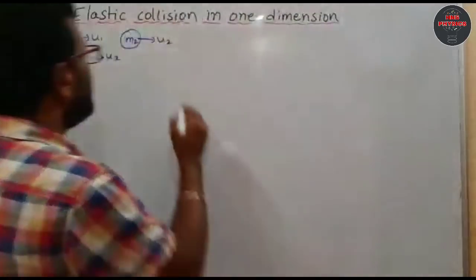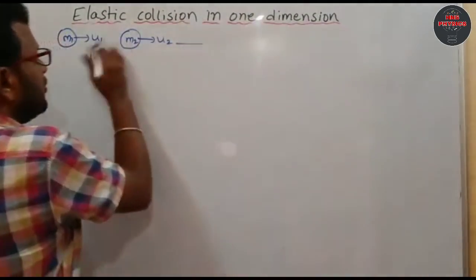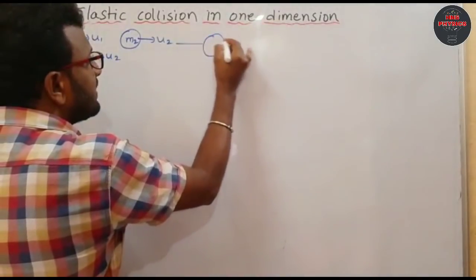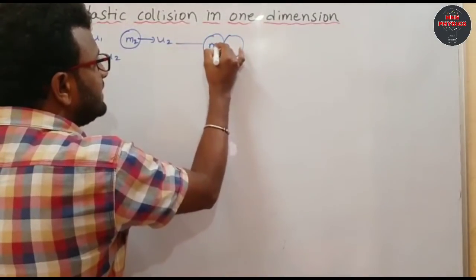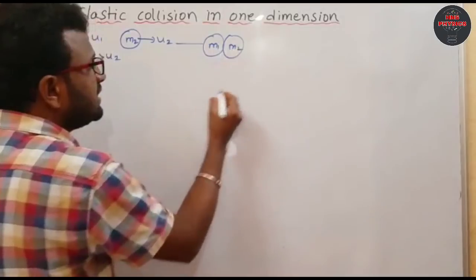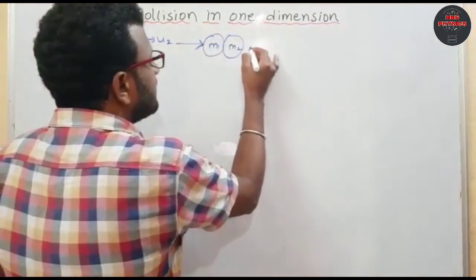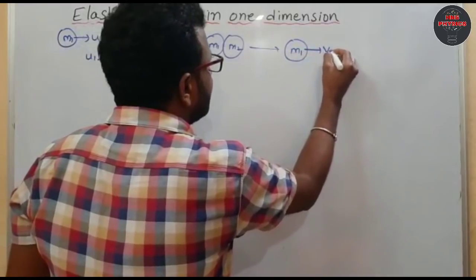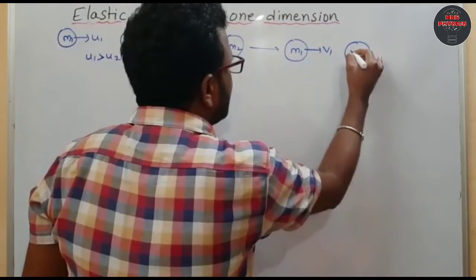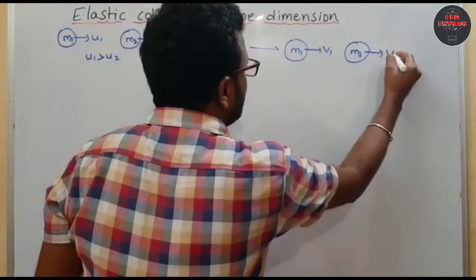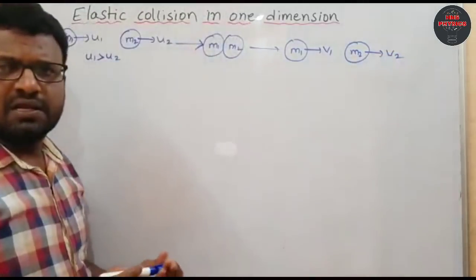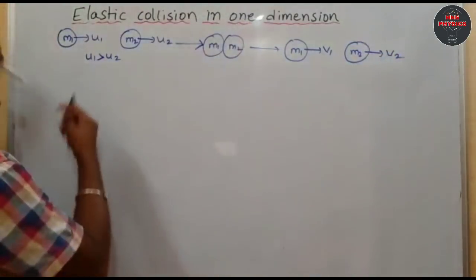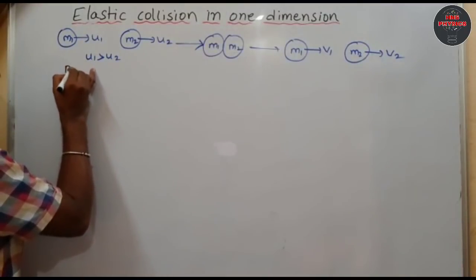This is before the collision. Here collision takes place between the two balls. Then after the collision, these two balls move with different velocities. Now we have to find those two bodies' velocities. See, this is nothing but before collision.